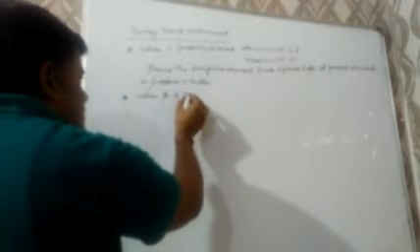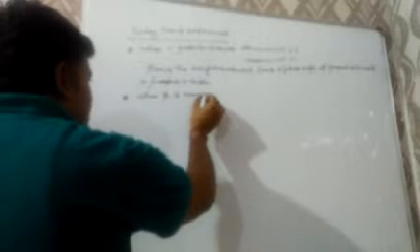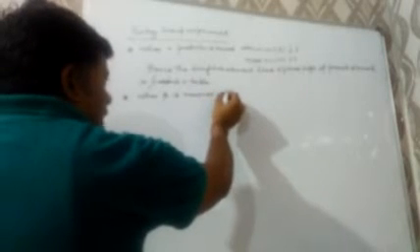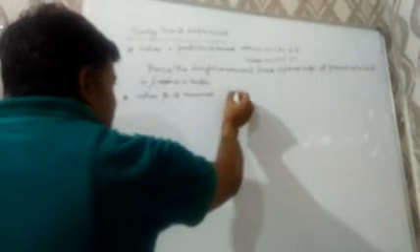Now, when a beta particle is removed, then atomic number increases by 1, but mass number remains the same. Atomic number increases by 1, mass number remains the same.